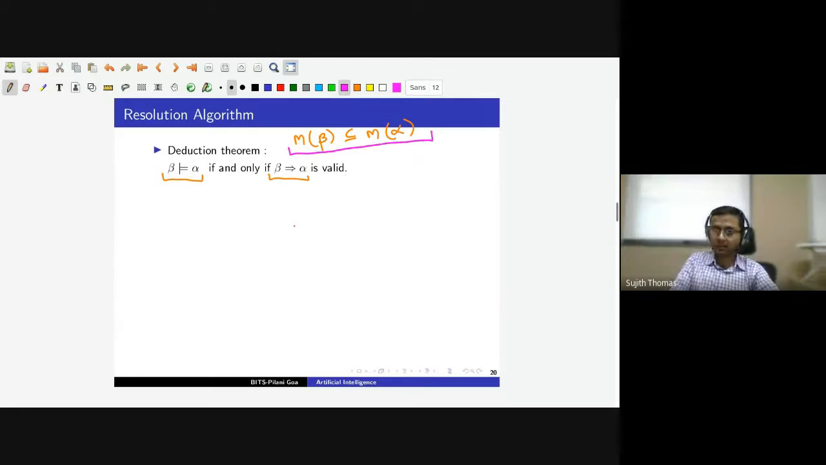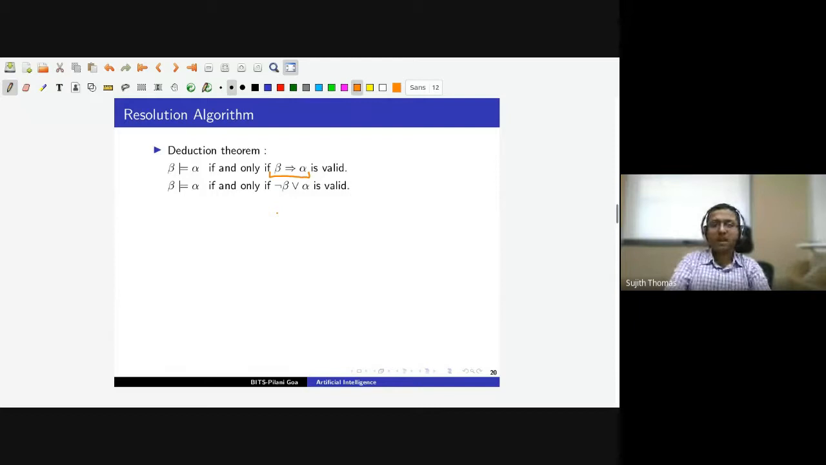So we will write this in a slightly different form. Instead of writing beta implies alpha, we will do the implication elimination and write this as beta entails alpha if and only if not beta or alpha is valid. So this is the same as beta implies alpha. We have just used the implication elimination rule that we saw in the previous lecture, and you are already familiar with this. So we can also say that not beta or alpha must be valid.